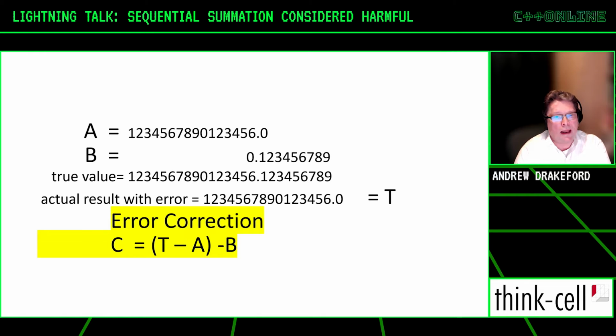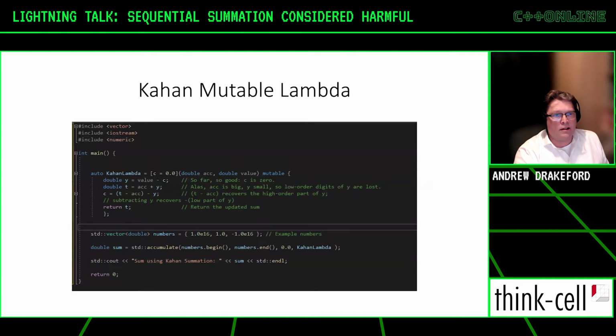Now we can put this in a lambda, which is the summation, and we can call it the Kahan lambda. As well as actually adding the numbers together, we're going to have a rolling error correction. We'll store that inside the lambda initializer, so the lambdas are mutable. And we can just pop this at the end of your accumulate or your reduce call, and you'll get the error correction.